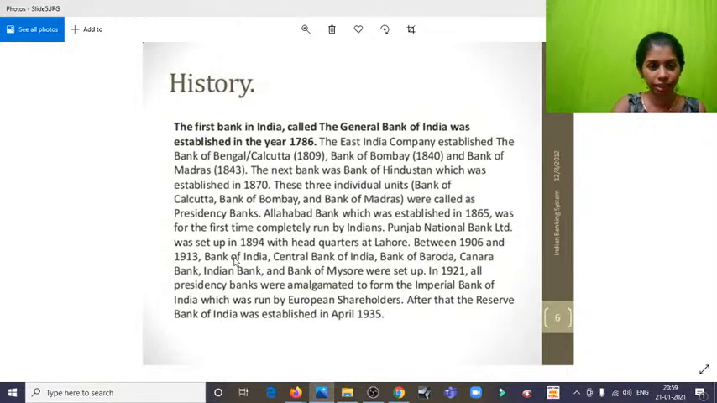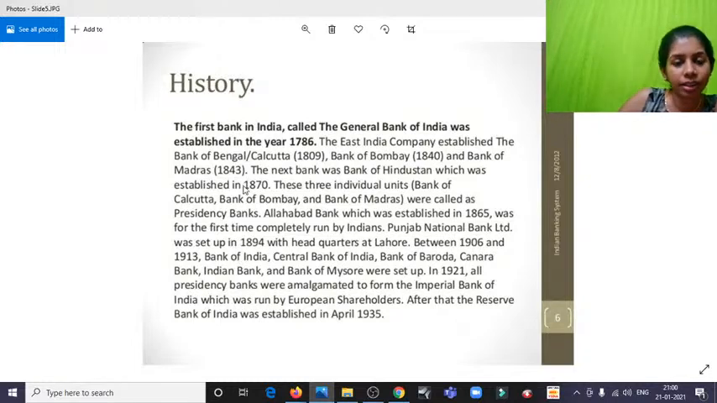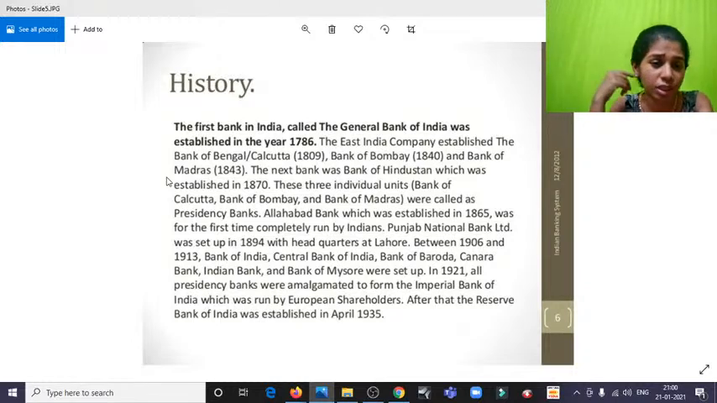And the history of our Indian banks: the first bank in India, called the General Bank of India, was established by the British East India Company in Bengal, and then the Bank of Bombay and the Bank of Madras. This is history studied from the point of view of your prelims, because many objective type questions will come, like which place had the first banking institution. And these three individual units, that is Bank of Calcutta, Bombay, and Madras, were called the presidency banks.